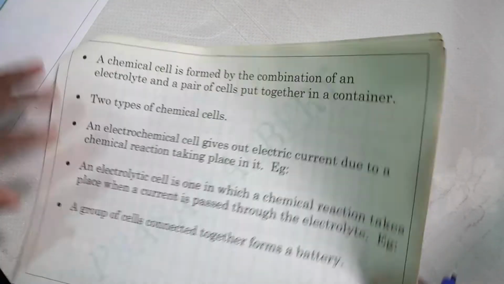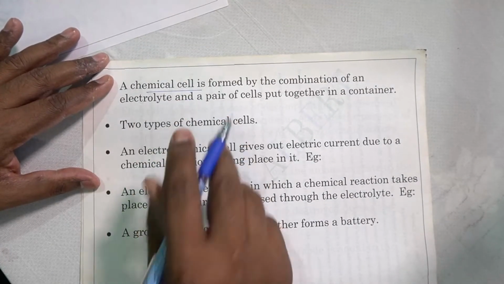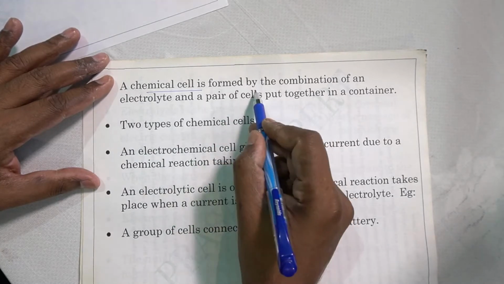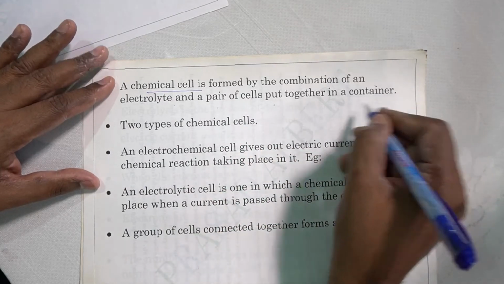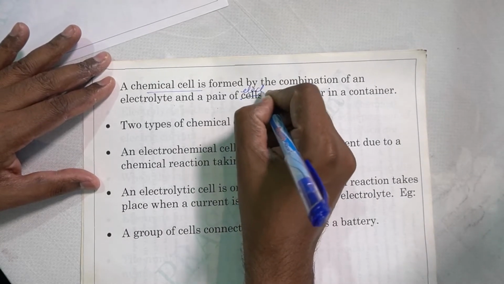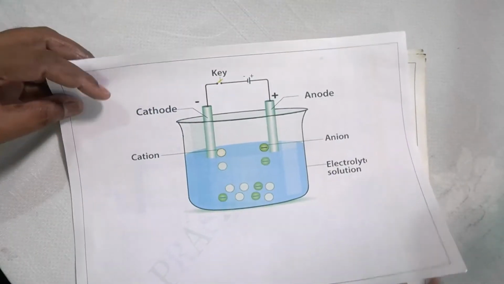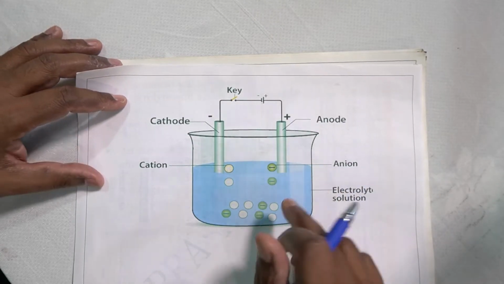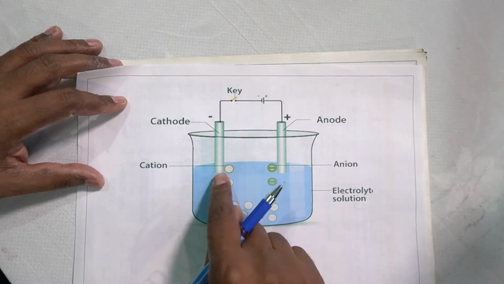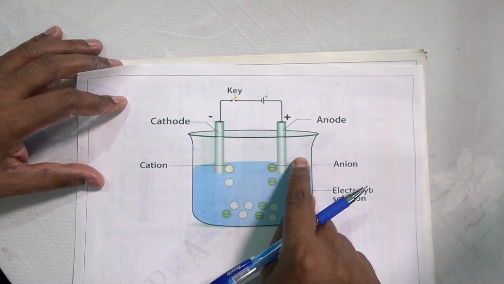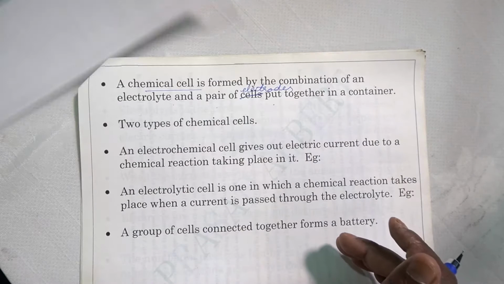The next thing is, let us see a chemical cell. What is a cell? Yes, a chemical cell is formed by the combination of an electrolyte and a pair of electrodes put together in a container. You see here in this diagram, here is a container, here is an electrolyte, an electrolytic solution. A pair of rods is there, one rod for cathode, one rod for anode, and they are connected. Now this whole thing is a cell. It is an electrolytic cell. Okay, so I think you understood what is a cell.